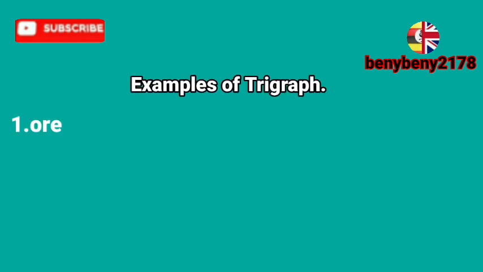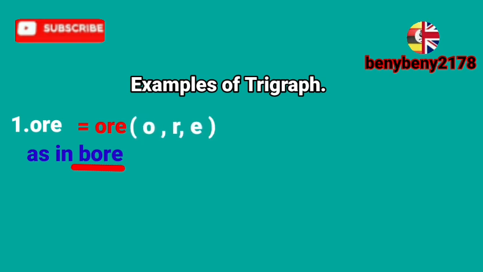Example 1: ORE, as in boa. So please note, ORE is a trigraph. It's composed of letters O, R, and E. So the sound is oa, forming boa. We can have many words with ORE. An example is boa.